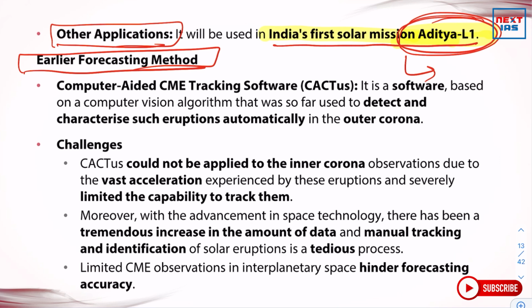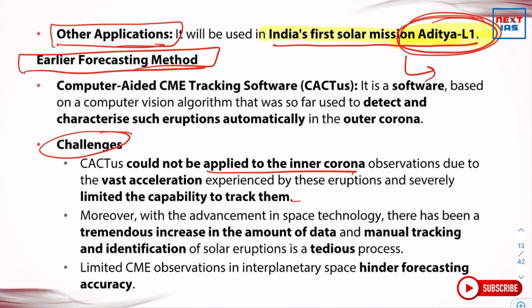Firstly, we should discuss the earlier forecasting method. Earlier it was Cactus, computer aided CME tracking software. It is software based on a computer vision algorithm that was so far used to detect and characterize such eruptions automatically in the outer corona. What are the challenges associated with the earlier forecasting method? Cactus could not be applied to inner corona observations due to the vast acceleration experienced by these eruptions, which severely limited the capability to track them.